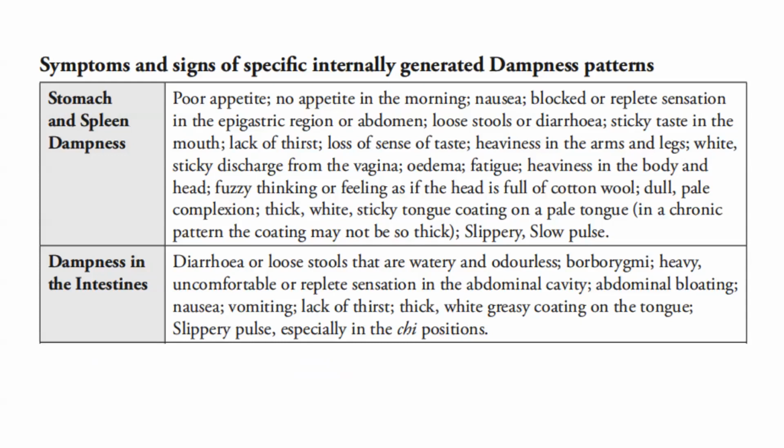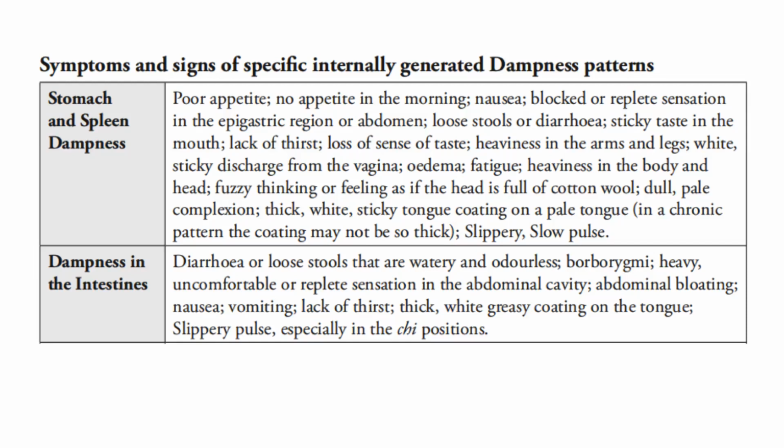There's loose stools or diarrhea, sticky taste in the mouth, lack of thirst, loss of sense of taste, heaviness in the arms and legs, white, sticky discharge from the vagina, edema, fatigue, heaviness in the body and head, fuzzy thinking or feeling as if the head is full of cotton wool, dull, pale complexion, thick, white, sticky tongue coating on a pale tongue. In a chronic pattern, the coating may not be so thick and there is a slippery or slow pulse.